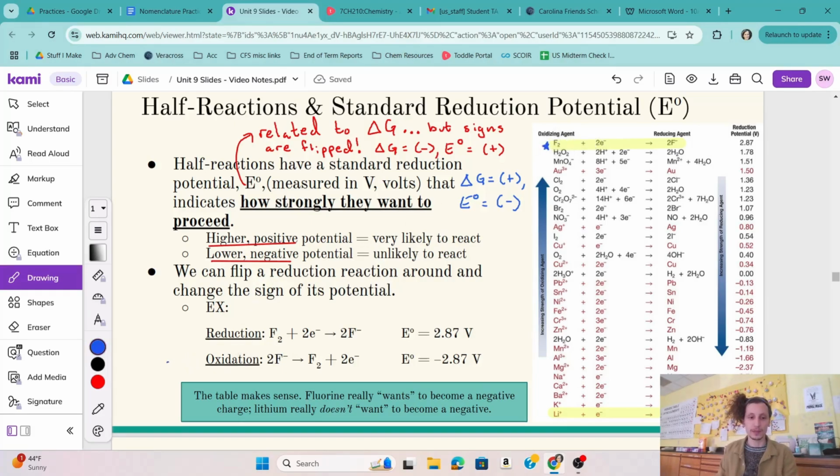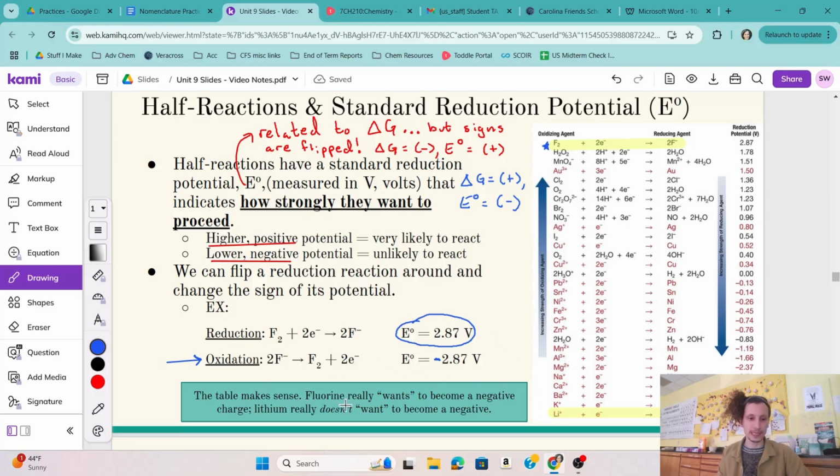But if I flip it, I can turn it into an oxidation reaction. Now note that when I do that, its original reduction potential switches to a negative 2.87, okay? So all I've done is just switch the direction. So the reactants are now products, the products are now reactants, and I now have a negative sign, right?